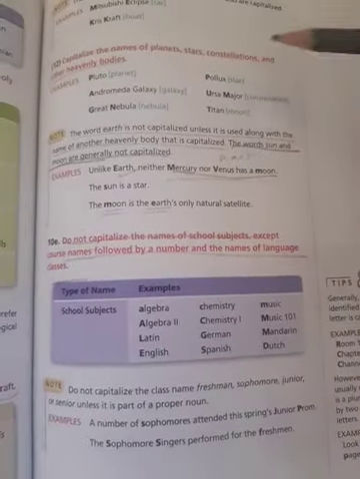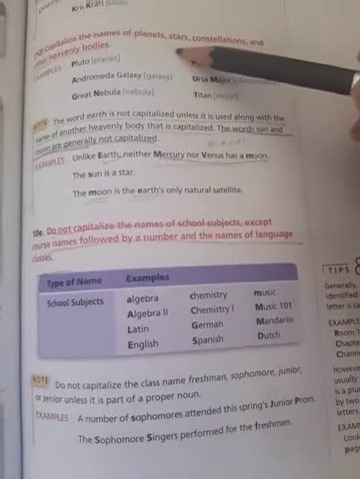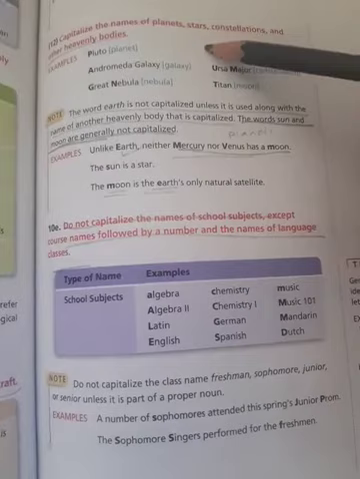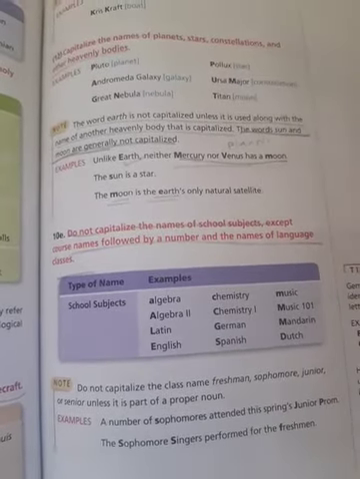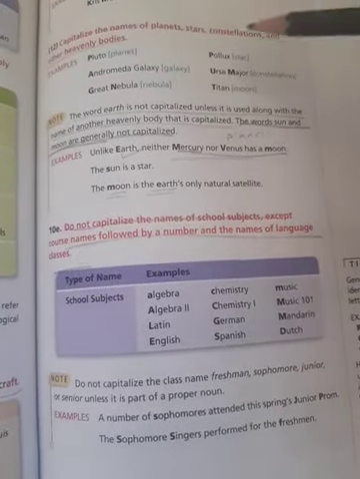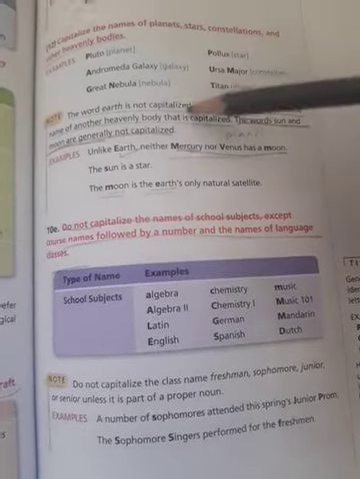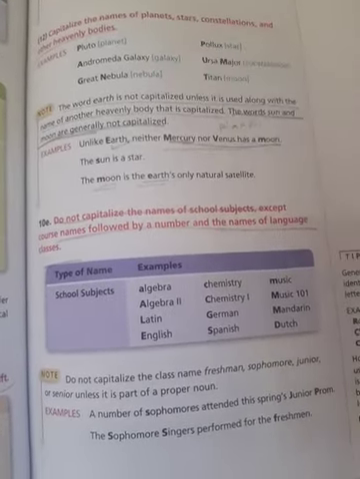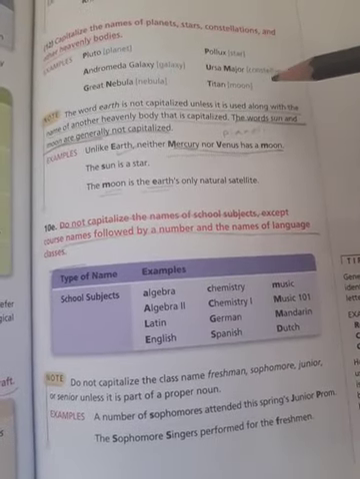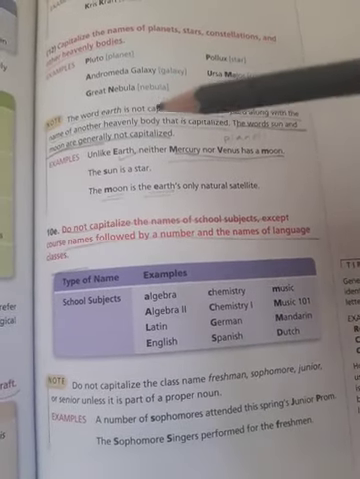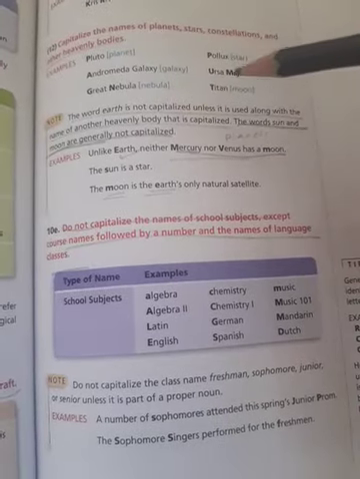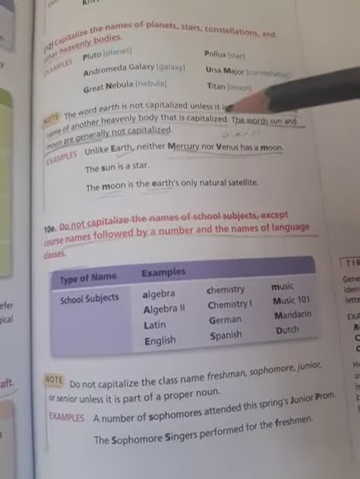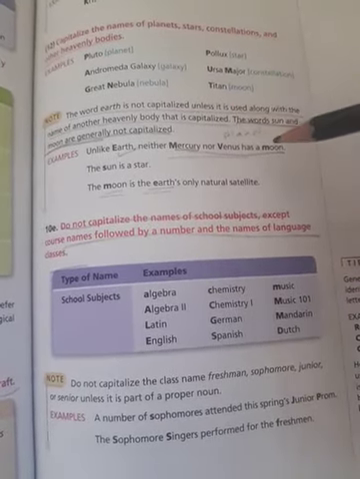Just focus on the underlined statements. Capitalize the names of planets, stars, heavenly bodies, you know, the planets and galaxy. Just look at this note. The word earth is not capitalized unless it's used along with the name of another heavenly body. Okay, now look at the first example. Unlike Earth, neither Mercury nor Venus has a moon.